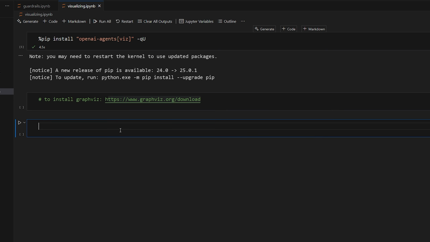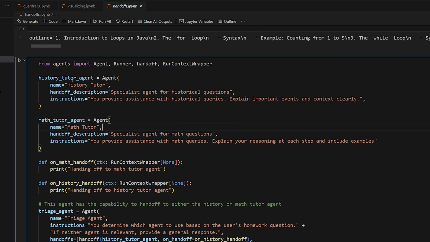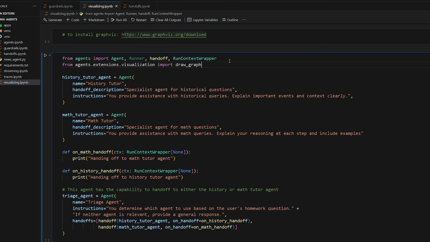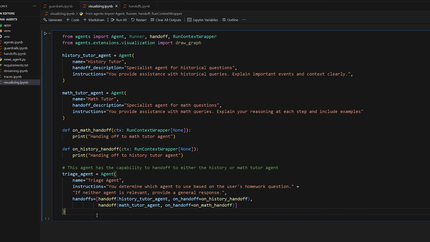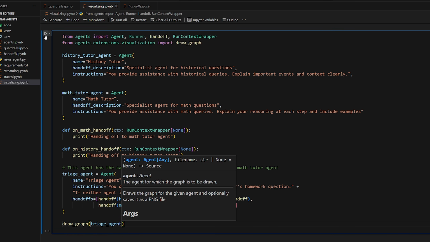But once you have it installed, now you can really easily visualize your agents. So I'm just going to go to one of my previous tutorials here. We'll do this one here where we have 3 agents. We have our triage agent, and then we have our history tutor agent and our math tutor agent. And now literally all you have to do is just do from agents.extensions.visualization import draw_graph, and then down here we can call draw_graph, and we're just simply going to pass in our entry point agent, our triage agent, and watch this.